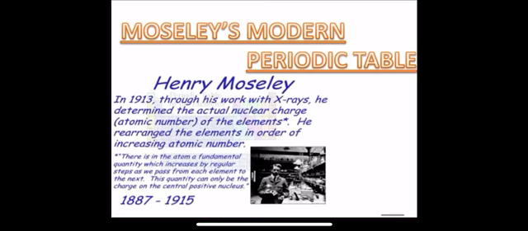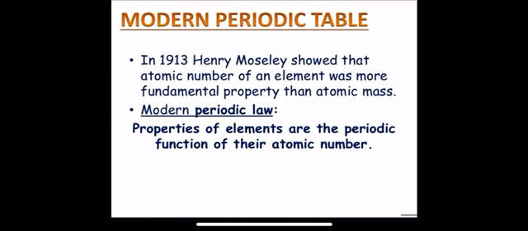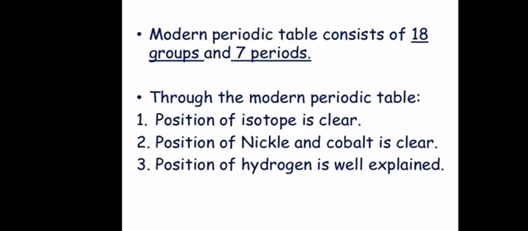And you can see the modern periodic law: properties of elements are the periodic function of their atomic number. Earlier I told you Mendeleev's periodic law, that properties of elements are the periodic function of their atomic mass. But in this, mass is replaced by atomic number, because now the elements are arranged according to their atomic number. So he thought that it is a more fundamental property than atomic mass, and arranged all the elements according to this. And then he gave his modern periodic table, which consists of 18 groups and 7 periods.